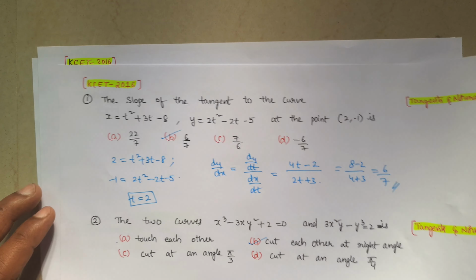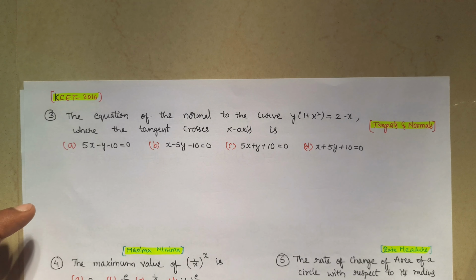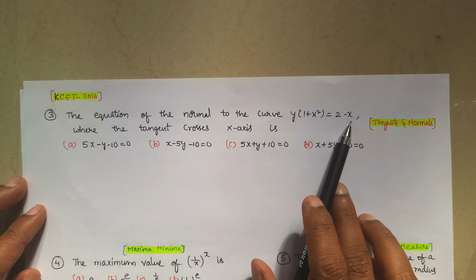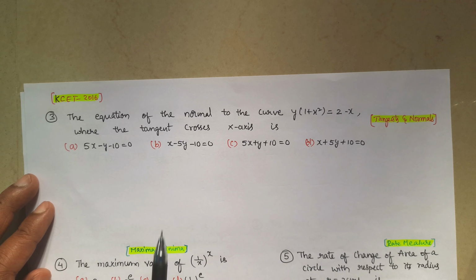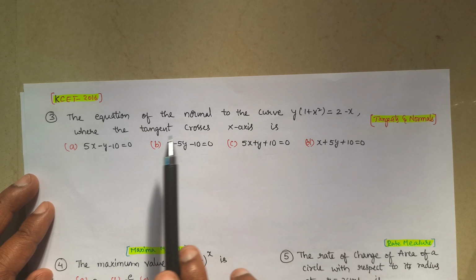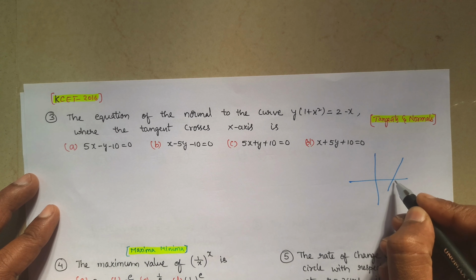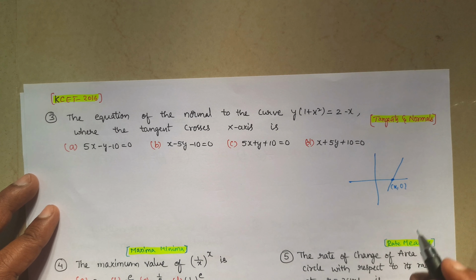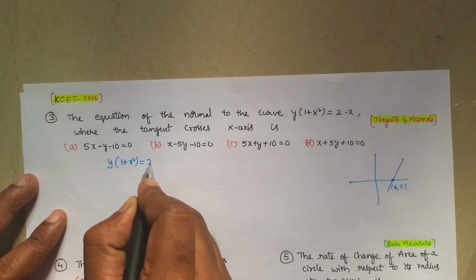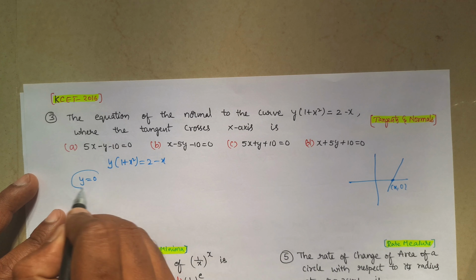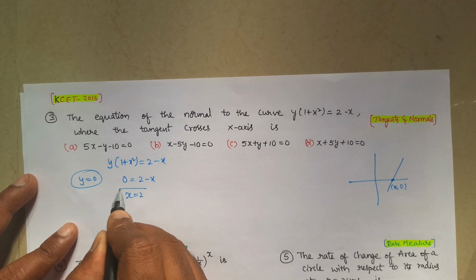Okay, next, another question in 2016: the equation of the normal to the curve y of 1 plus x square equal to 2 minus x, where the tangent crosses the x axis. Whenever a tangent crosses the x axis, the point will be in the form x comma 0, that is, y value 0. Given y of 1 plus x square equal to 2 minus x, if we take y equal to 0, then 0 equal to 2 minus x, that means x is equal to 2.